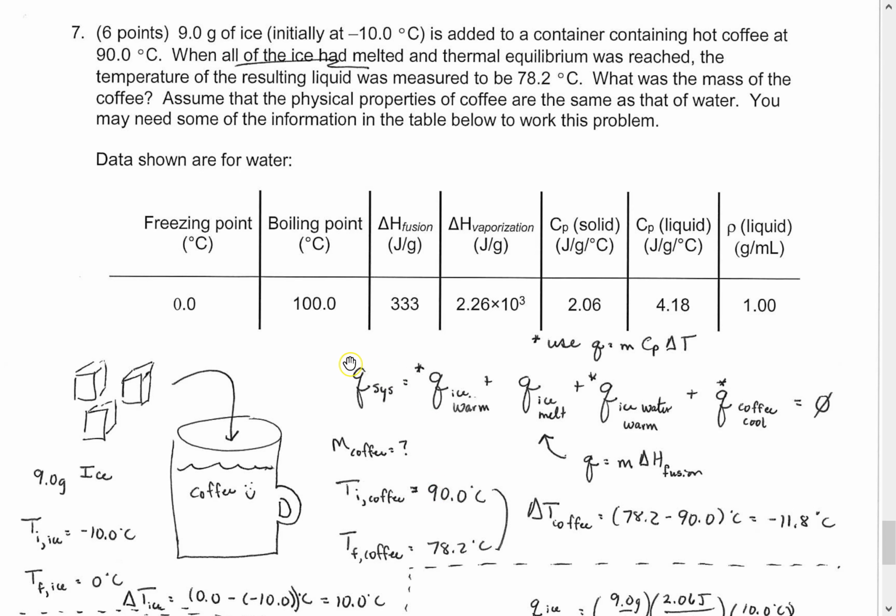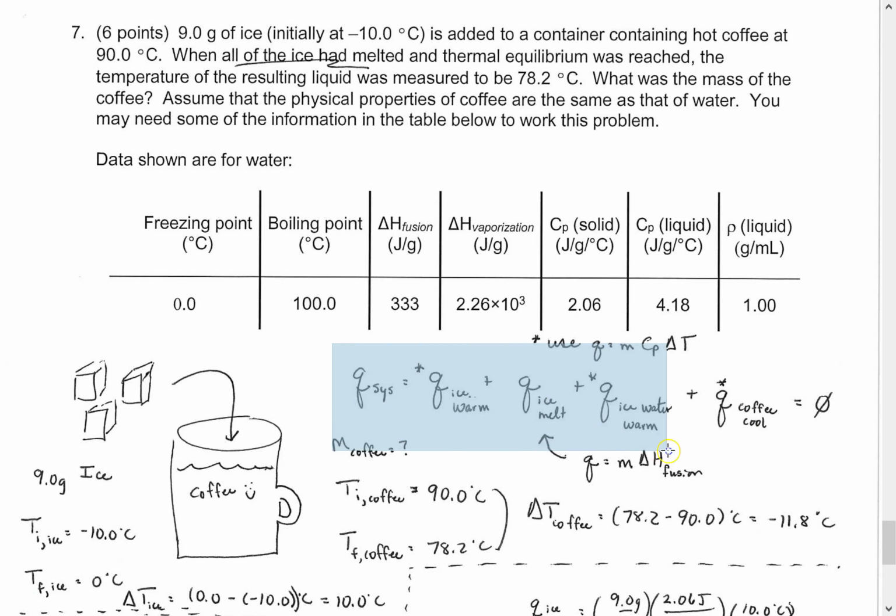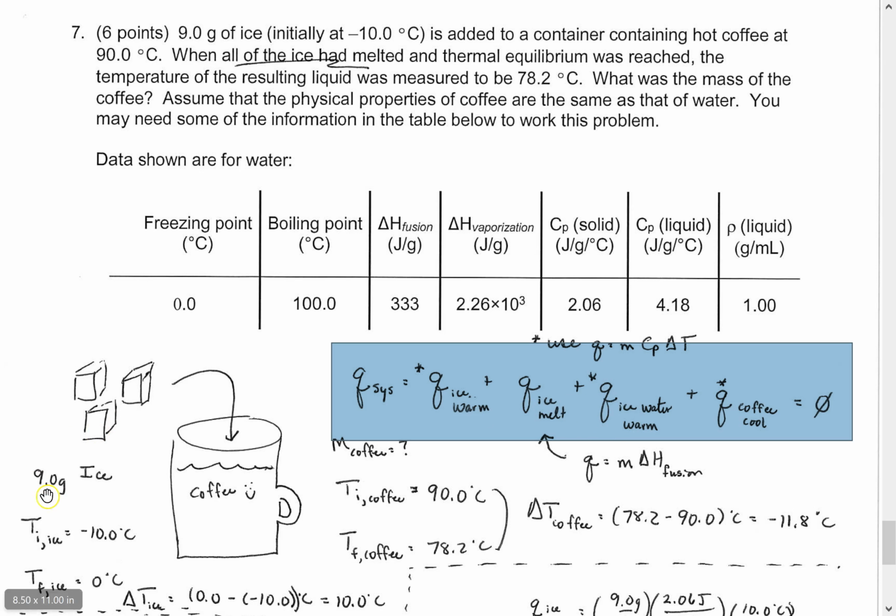So we have a few things going on. By my count, what's happening here is all of this. So within your system, we have that cold ice needs to go to 0 degrees Celsius. That ice needs to melt. And then that 9 grams of ice needs to go ahead and warm up to that equilibrium temperature, which was 78.2. Meanwhile, your coffee is going to cool from 90 degrees Celsius to 78.2 degrees Celsius.